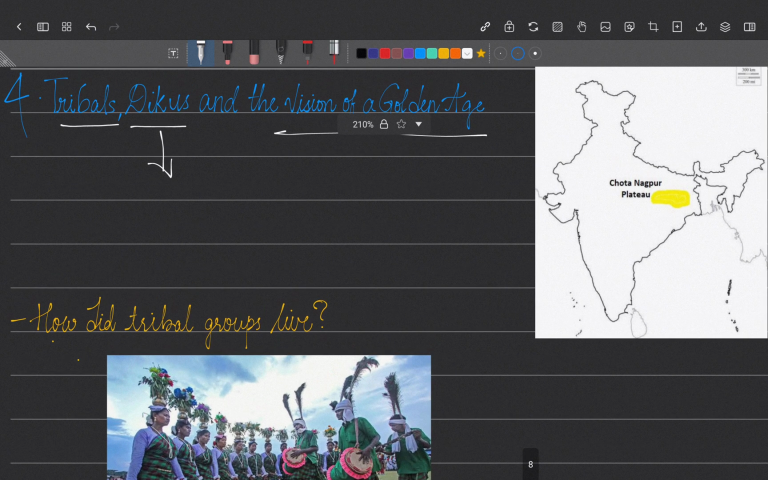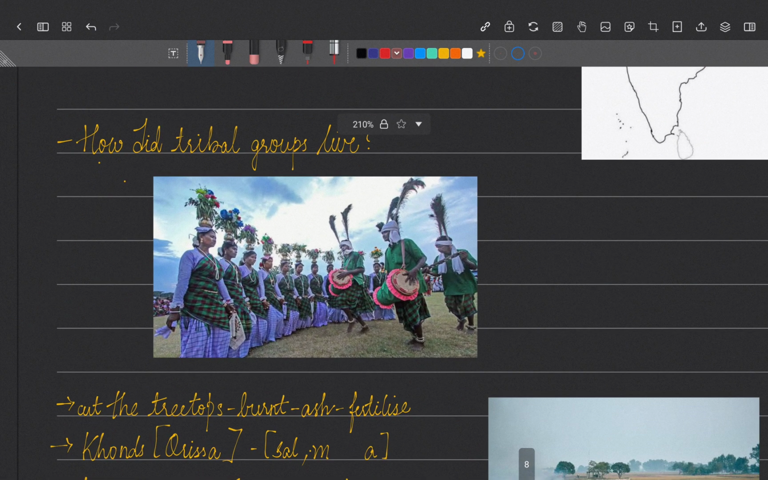So India is a land of different kinds of tribals in almost all the parts of the country. But in this chapter we'll see some of the tribes, mainly the Santals, Oraons, and Mundas. They are mainly concentrated in the Chota Nagpur Plateau. Where is the Chota Nagpur Plateau? It is in this region in India, in the place called Jharkhand.